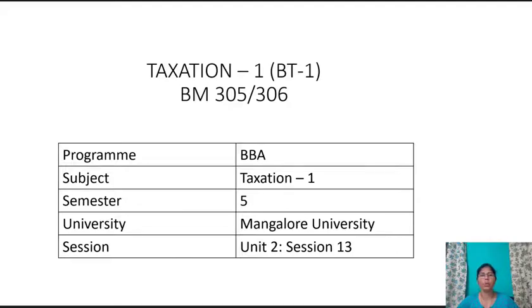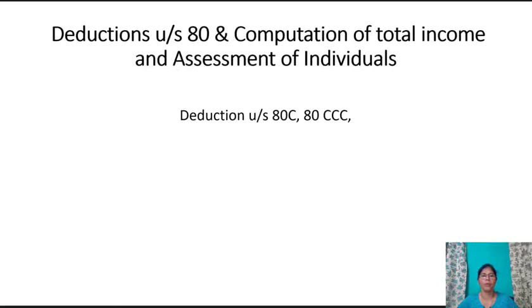This is Unit 2 of Taxation of 5th Sem BBA of Mangalore University. There are 12 sessions in Unit 2, starting from session 13 till session 24. Unit 2 consists of deductions under section 80 and computation of total income and assessment of individuals.